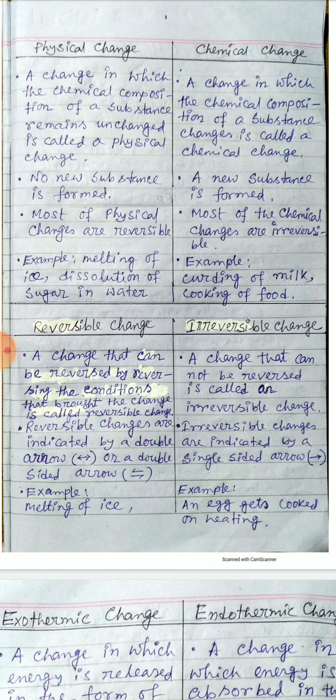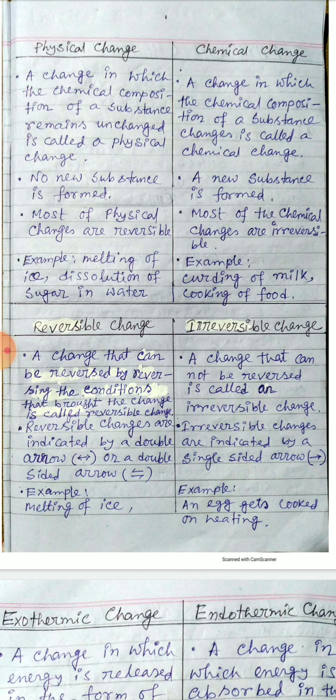In physical change, no new substance is formed. In chemical change, one or more new substances may be formed. In physical change, most physical changes are reversible. That is, by changing the physical condition, you can change back the physical change. For example, you can change water to ice, and again you can change ice to water. This is a physical change, and you can reverse it. That's why most physical changes are reversible.